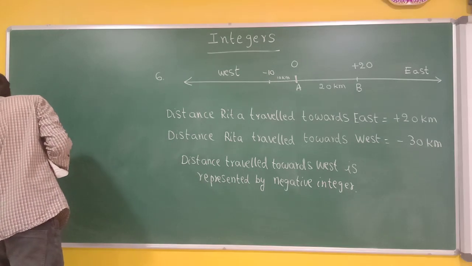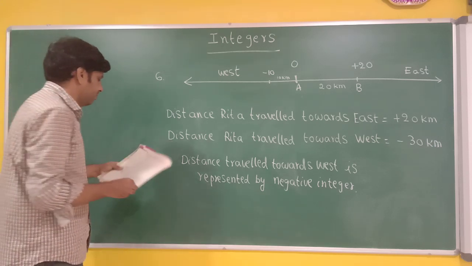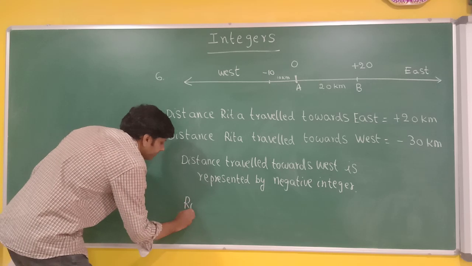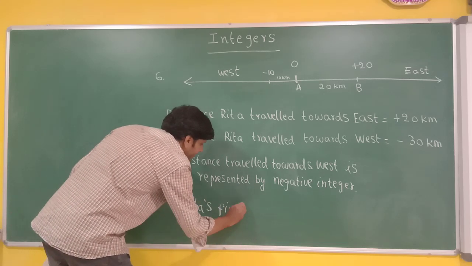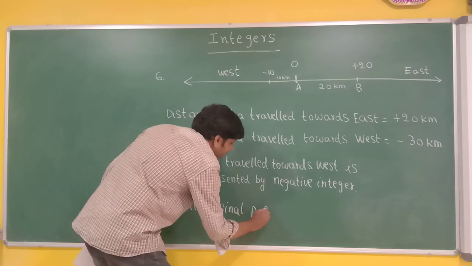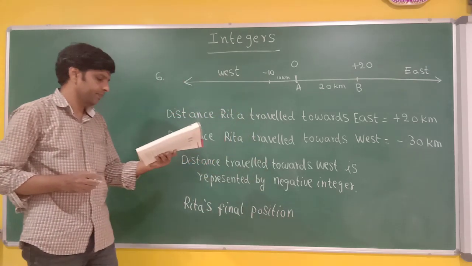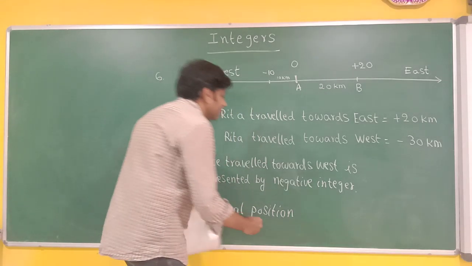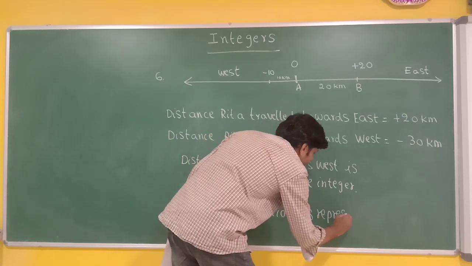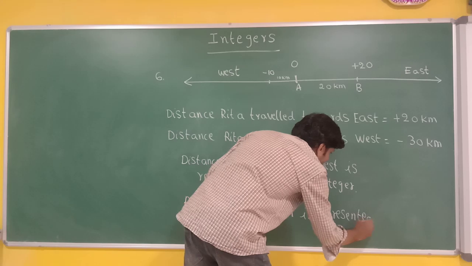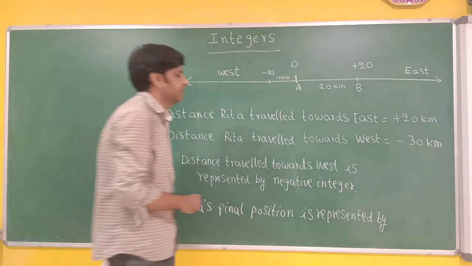I am writing the final step. Listen carefully. Rita's final position is represented by, where is Rita? -10.